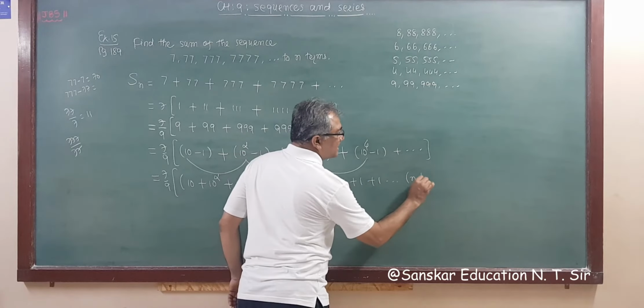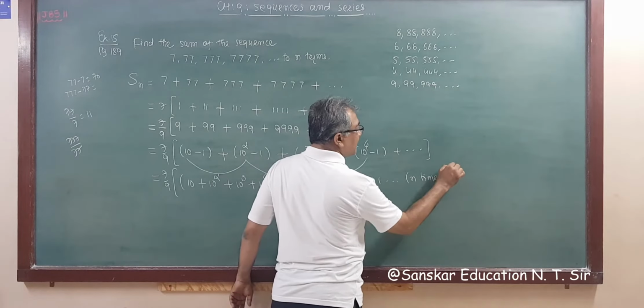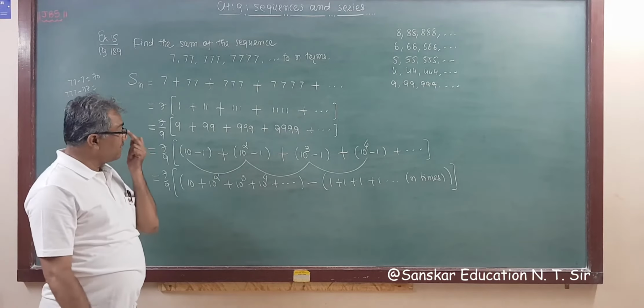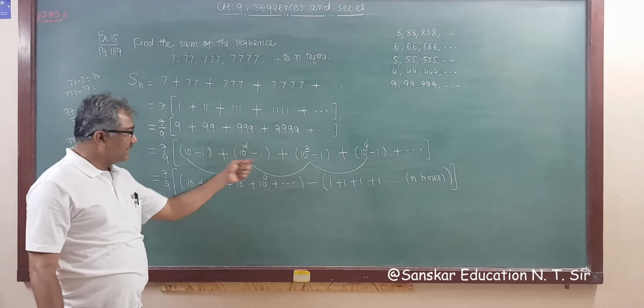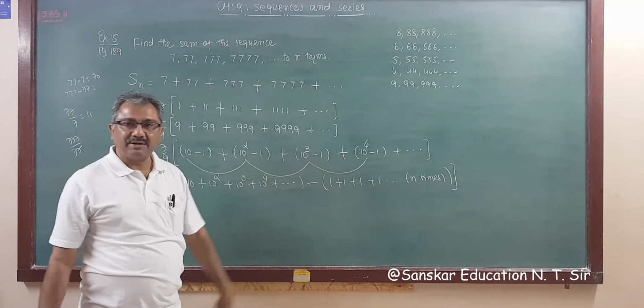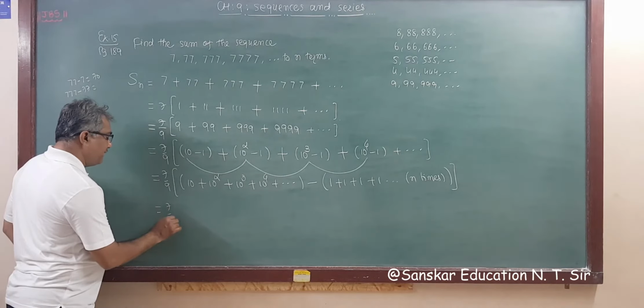How many times? It should be n times, right? It's n times and bracket over. Got it? क्या किया? टर्म को मैंने कलेक्ट किया 10, 10 square, 10 cube and then 1, 1, 1, n times. So this is 7 by 9.